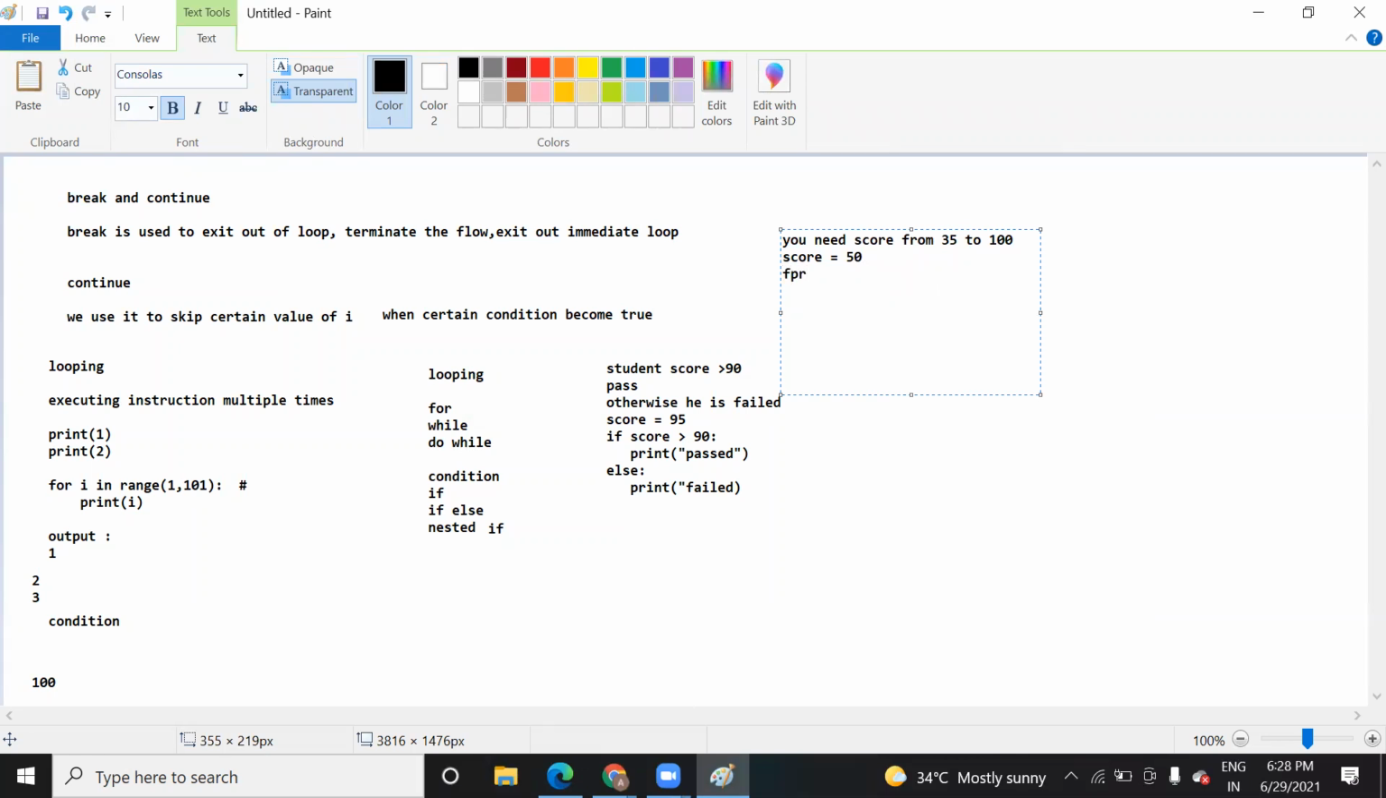For score in range, the starting value is 35. I want to go till 100, so I will take an extra 101. And how will we use continue? If score equal to 50, then continue. And print score.